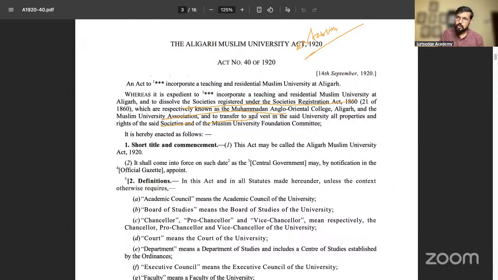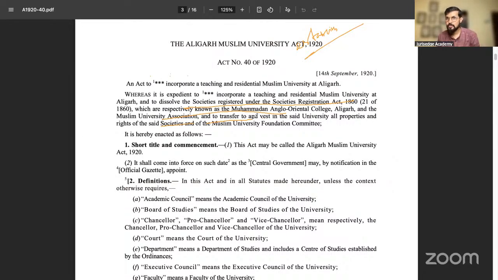The Supreme Court further pressed that reasoning: whatever Sir Syed Ahmad Khan created in 1875 is dissolved by this act itself. Aligarh Muslim University was brought into existence via this 1920 central imperial legislation only, because the Mohammedan Anglo-Oriental College has been dissolved by this enactment.